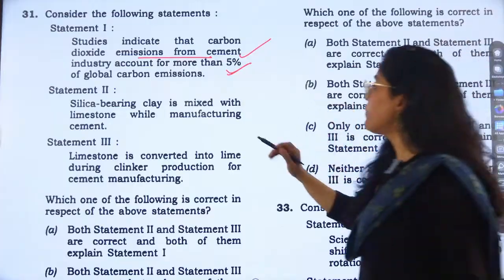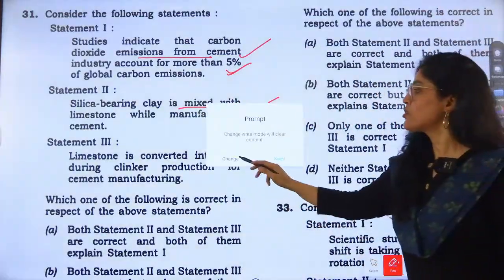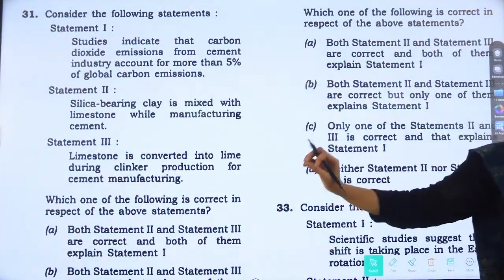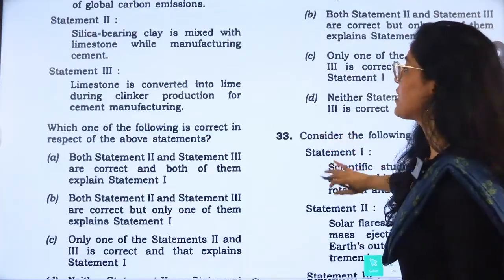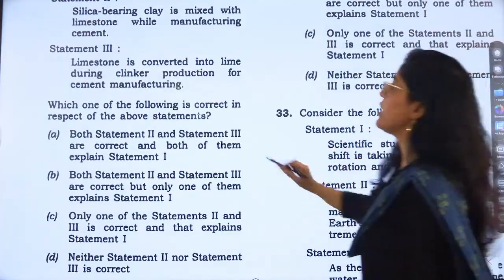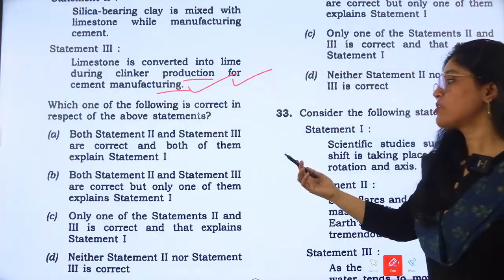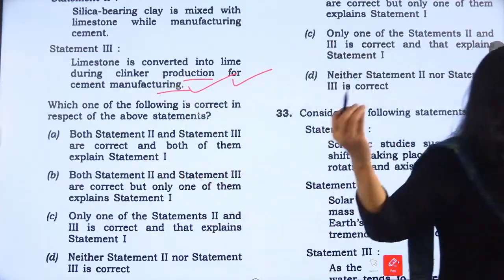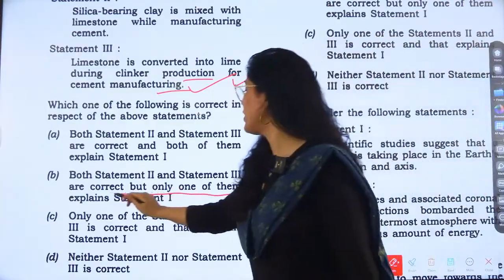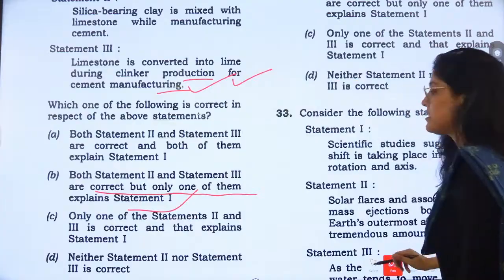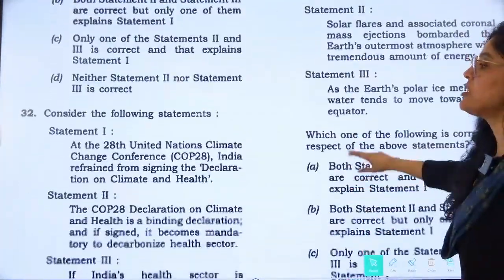Next, silica bearing clay is mixed with limestone while manufacturing cement. This is also correct. The third statement: limestone is converted into lime during clinker production for cement manufacturing. This is also correct. So the correct option is both statement 2 and 3 are correct, but only one explains statement 1, right? So B is the correct answer for this question.